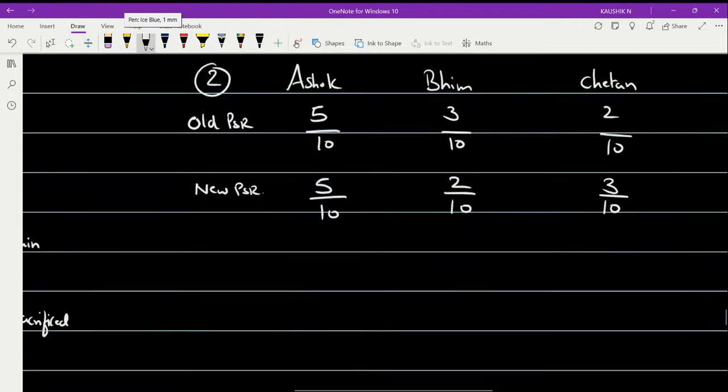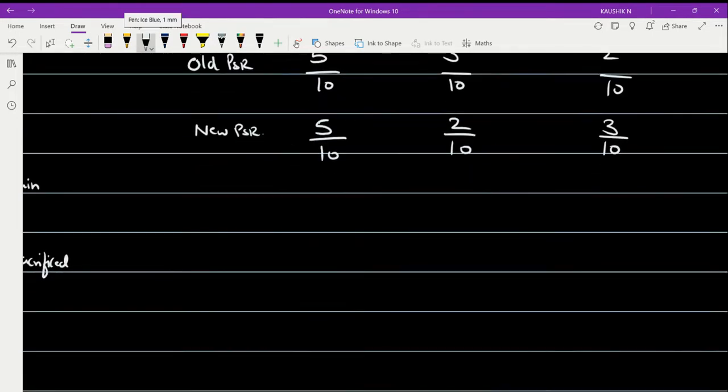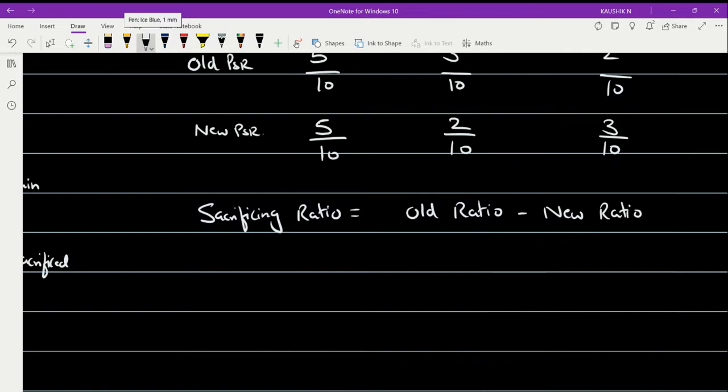Now the formula to be applied. So sacrificing ratio is equal to your old ratio minus new ratio. Always don't forget the formula. It's the very easiest formula. Right? Now let's calculate for each and every partner.